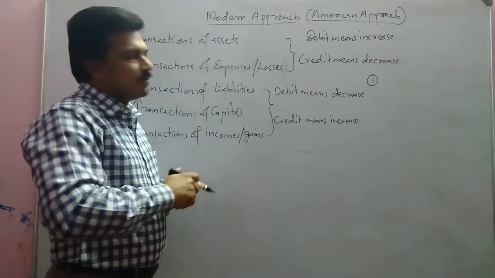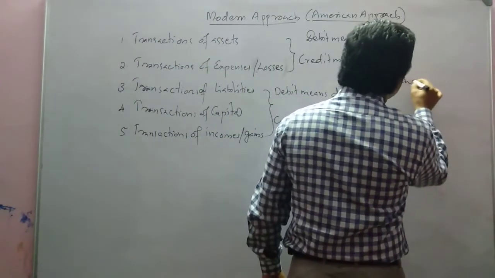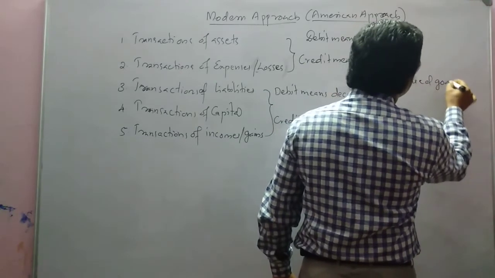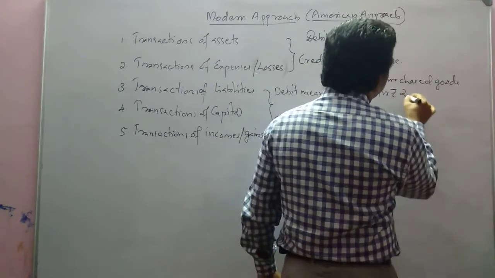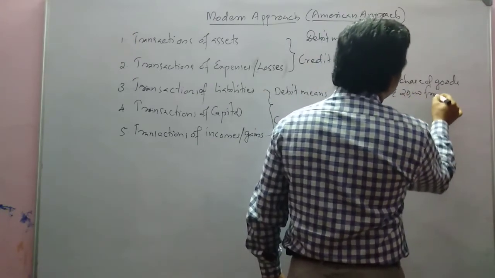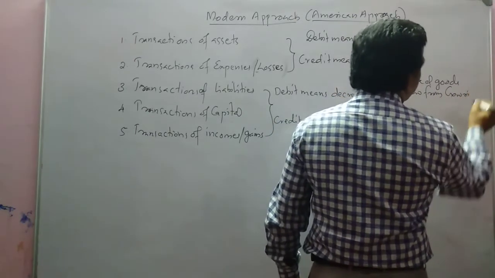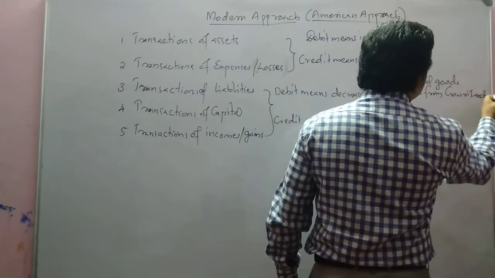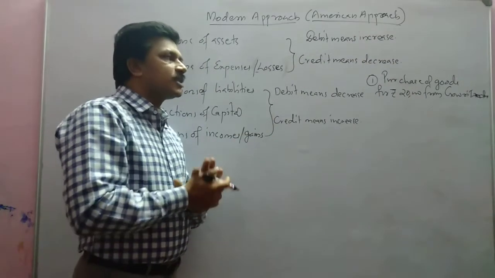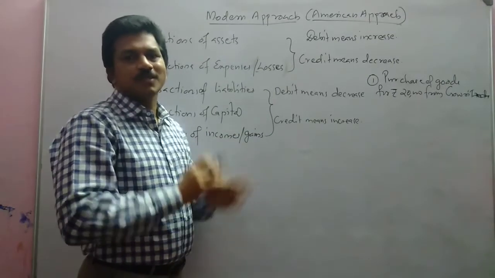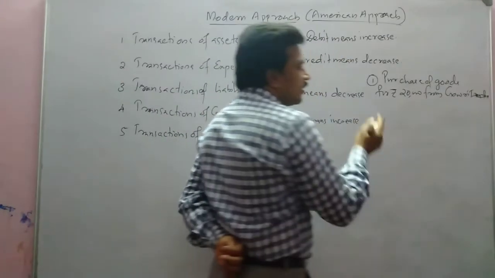See, purchased goods for rupees 20,000 from Gauri Traders. That is an example. So here, purchased goods from Gauri Traders.